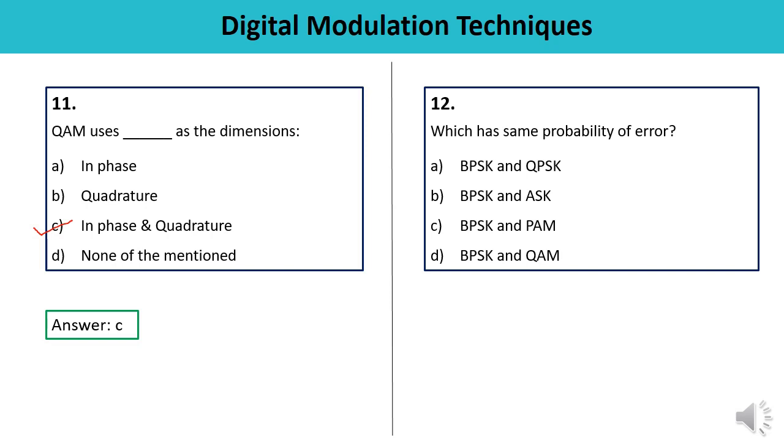Question number 12. Which has same probability of error? BPSK, QPSK, BPSK and ASK, BPSK and PAM, BPSK and QAM. So BPSK is similar to bipolar PAM, right? Bipolar PAM, and both have same probability of error. It means the answer is C. This is the correct answer.